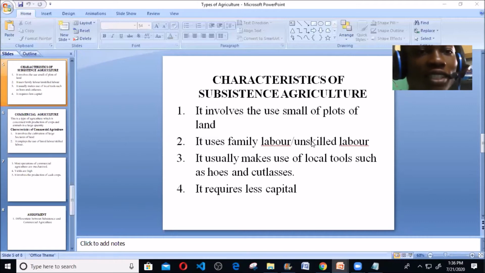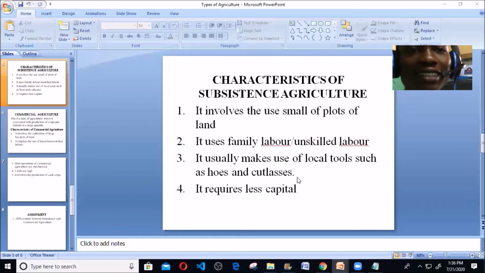Number three, it says it usually makes use of local tools such as hoes and cutlasses. Now you notice that most of our agriculture now is mechanized agriculture that involves the use of machines, tractors. But in case of subsistence agriculture, you don't require these machines, because why will you use a machine when you are working on a small plot of land? And why will you engage a machine when you are only cultivating for family consumption? So machineries and tractors are not actually needed in subsistence agriculture.